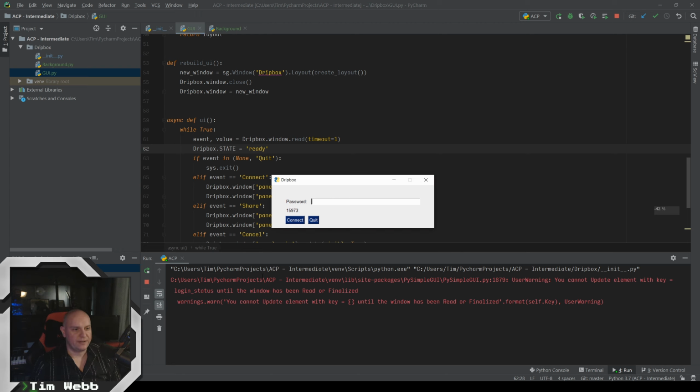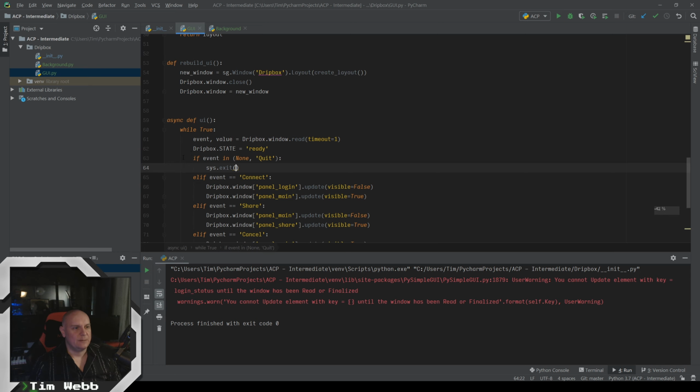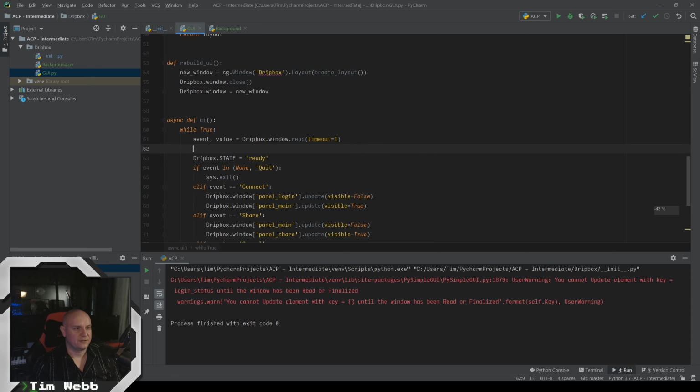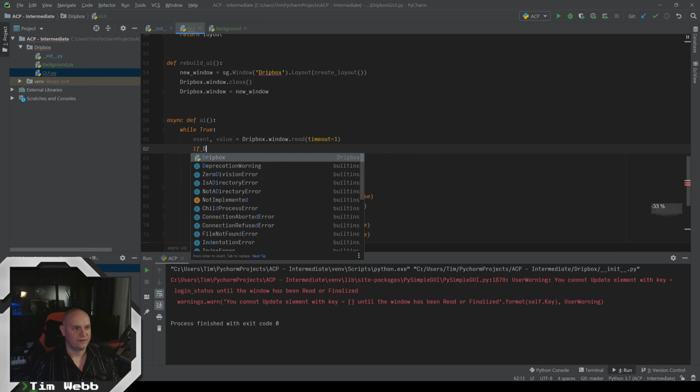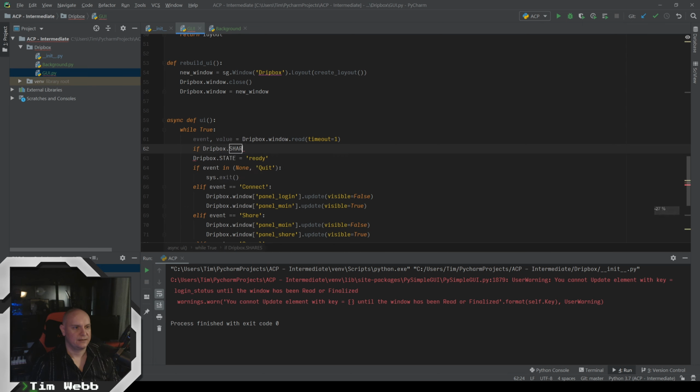Once again, you see we're getting that error saying this is trying to print to something that doesn't exist yet. So we can solve all these problems by changing our logic here to: if the Dropbox state is equal to init, then we want it to change it to ready.